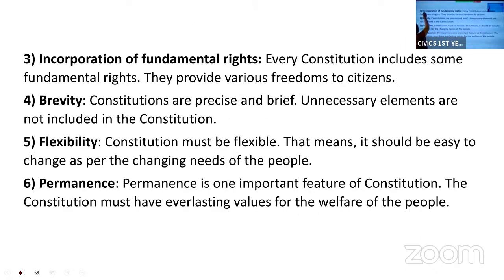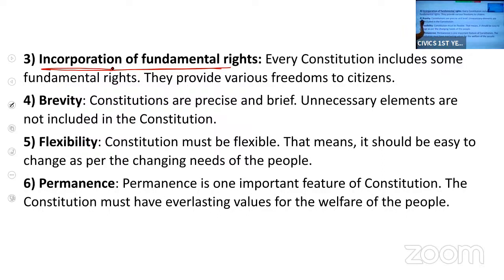Next is incorporation of fundamental rights. What do you mean by this? The constitution should include the fundamental rights of the citizen. Through these rights, we enjoy various freedoms, and we can go to a court of law if we are not allowed to enjoy our rights. So the fundamental rights should be included in the constitution.